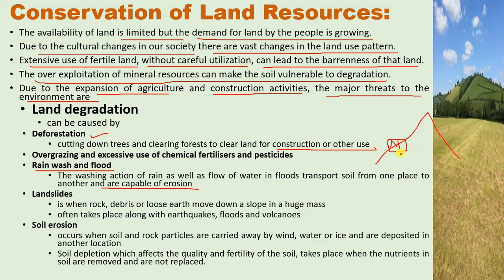buildings put pressure over such slope, and during the rainy season when the soil and the rock get loose, sometimes it slides off completely from that region downward, and this is what is referred to as landslide.